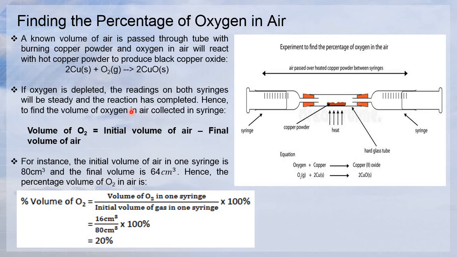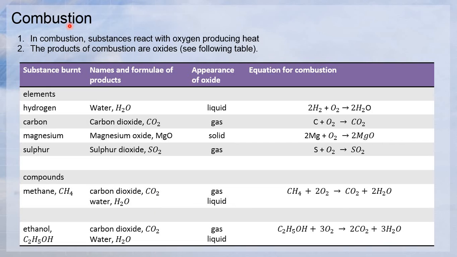Remember this formula and also this formula. So in combustion, a substance reacts with oxygen producing heat. The products of combustion are oxides. See the following table. This is, let's say, the reaction, the substance burned.